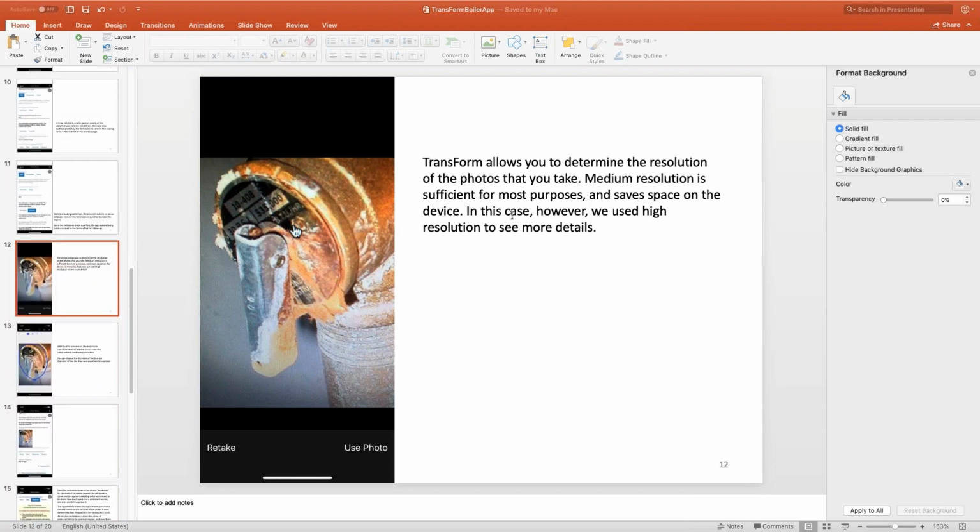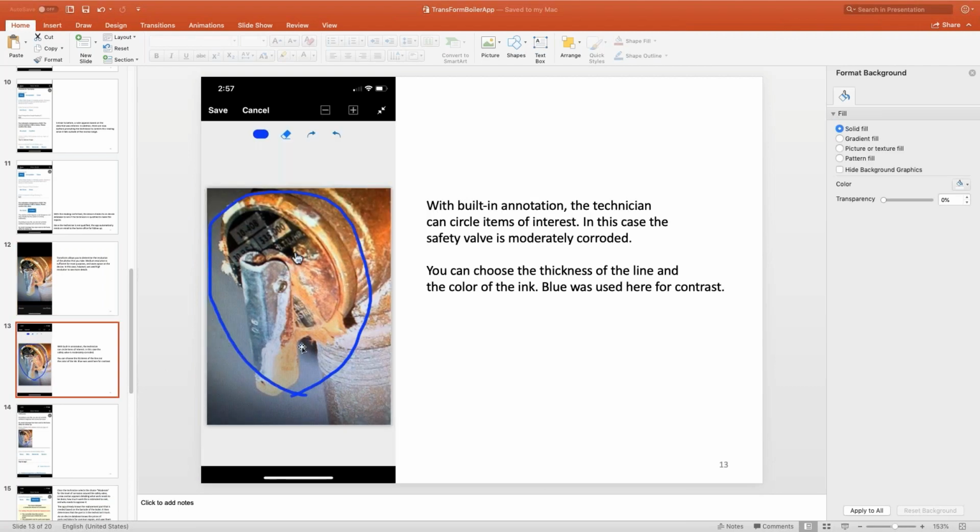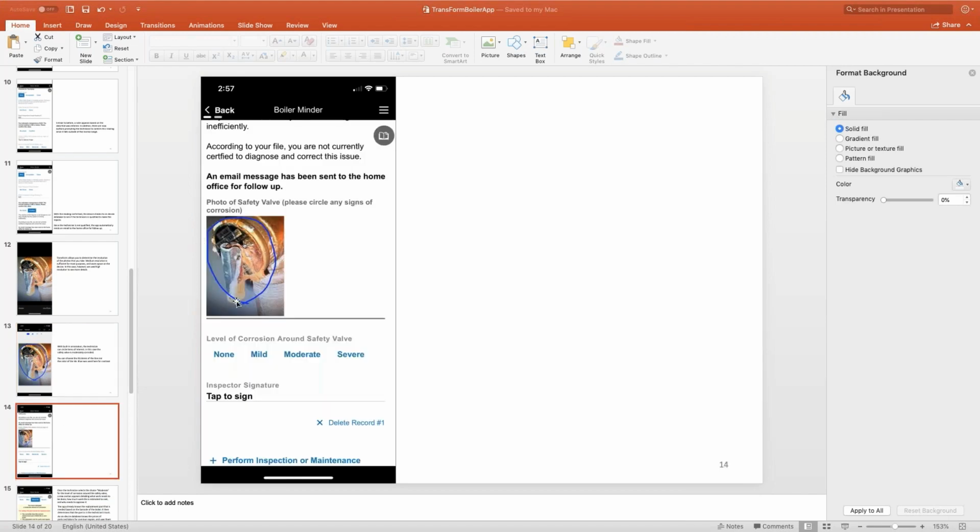You can set this on a field-by-field basis in Alpha TransForm. You just do that in the commands functions area. You click on the field and you tell it what resolution you want to use. Now, on top of snapping a photo, we also offer image annotation, and you can choose the thickness and the color of the pen that you use to draw on the picture. So with this built-in annotation, the technician is circling on this safety valve an area that they think is potentially dangerous. Look, this is a safety valve, and it looks like it's got maybe not a huge amount of corrosion, but a moderate amount of corrosion on it. So that's going to be annotated right there, and it shows up here in the form.